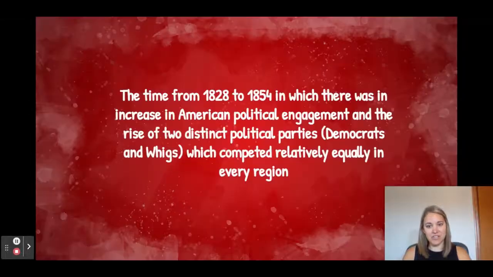Here is your definition. A time from 1828 to 1854 in which there was an increase in American political engagement and the rise of two distinct political parties, the Democrats and the Whigs, which competed relatively equally in every region.